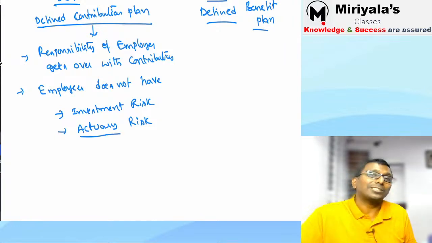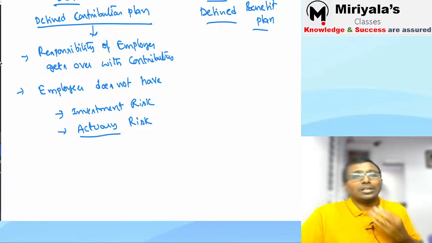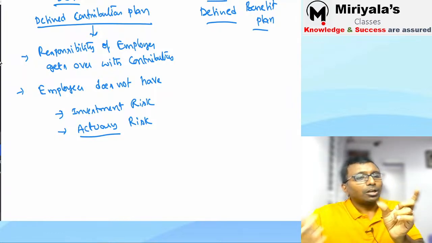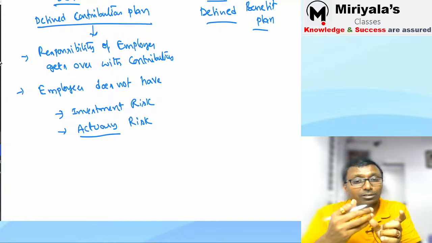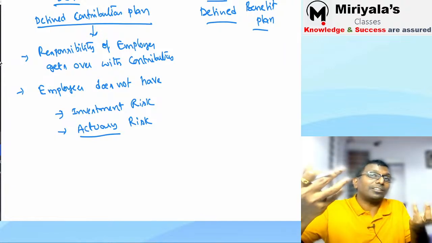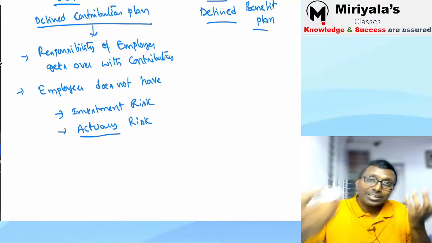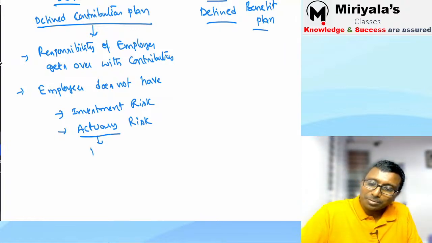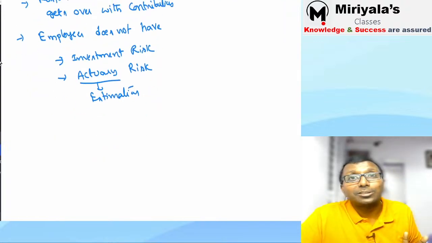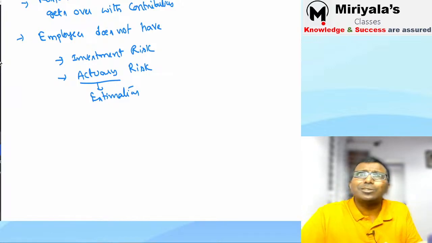What about actuary risk? Actuary risk in the sense of how much I should pay. Say the employee gets more salary, he got a promotion. What will happen in the future? I don't need to think. Actuary risk is in the sense of estimation. What does an actuary do? It basically does estimation. You don't have an estimation mistake.